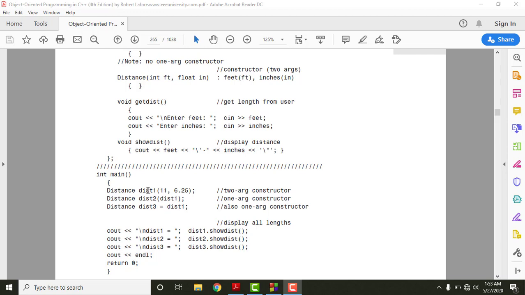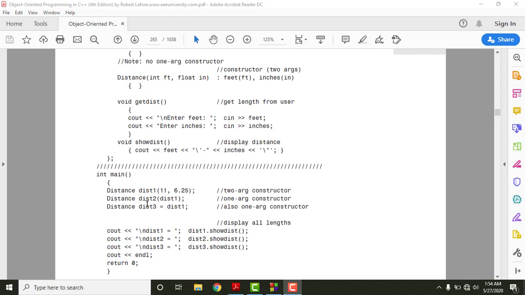Distance 1 we have allocated by the above two argument constructor, so the values are 11 and 6.25. Distance 2 is initialized by the above distance 1, and for this reason we need a one argument constructor, and that one argument will be the object of the same class by which we want to initialize our newly created object. And then distance 3 is again a new object of this class, and it is made equal to distance 1.